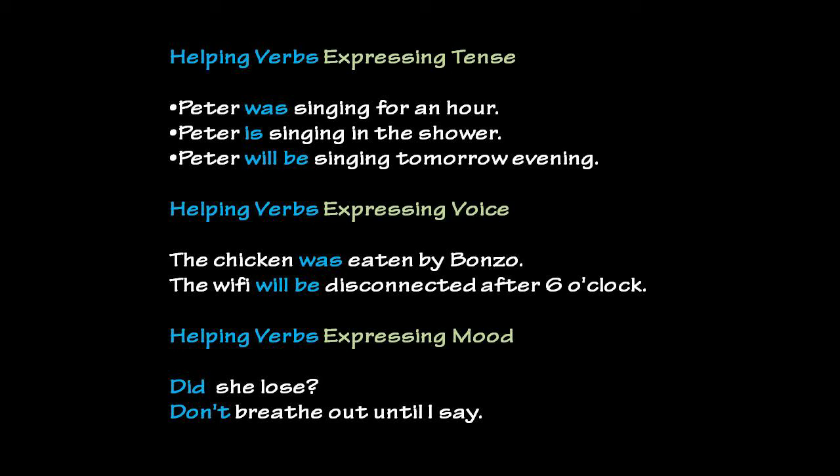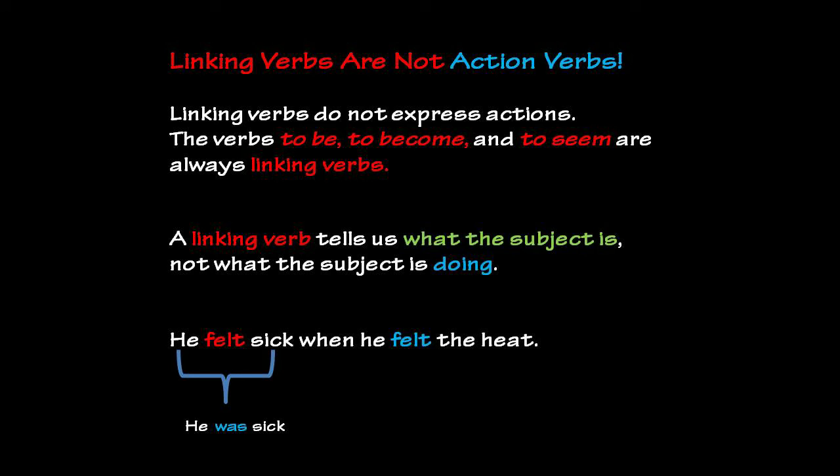And there is another type of verb, that is the linking verb. But linking verbs are not action verbs. Linking verbs do not express actions. The verbs to be, to become, and to seem are always linking verbs. A linking verb tells us what the subject is, not what the subject is doing.